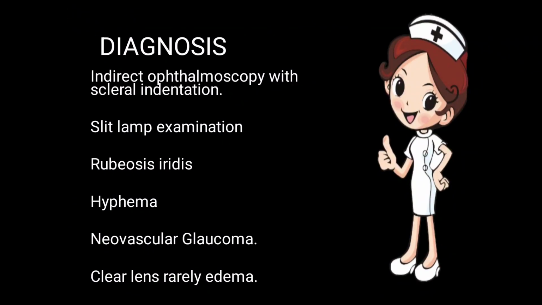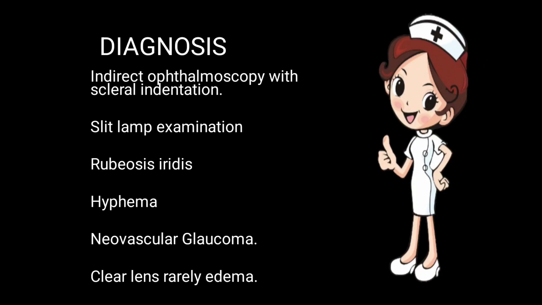diagnosis. How can we diagnose it? Indirect ophthalmoscopy with scleral indentation. We will do the IO. So retina specialists are required to do the IO, indirect ophthalmoscopy, in children with scleral indentation, so that no part of the retina will be missed out. So we use the scleral indentation.